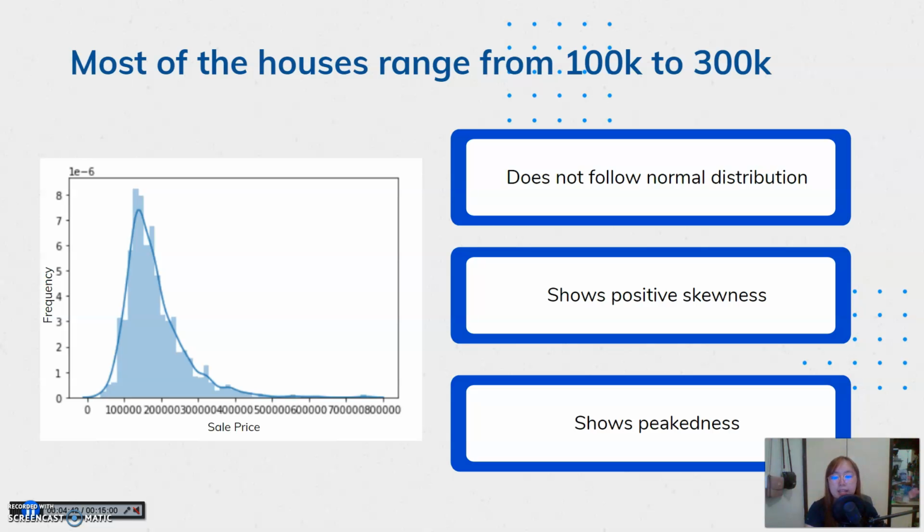Next, I obtained the histogram of sale price to understand its behavior. You can notice that entries range from 100,000 to 300,000. And from this histogram as well, I concluded 3 things. It does not follow a normal distribution. It shows positive skewness and it shows peakedness. Later, we'll see the weight of these insights.